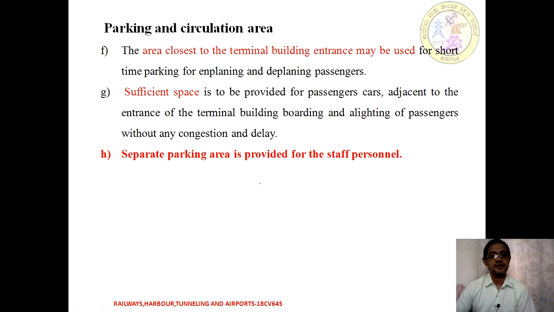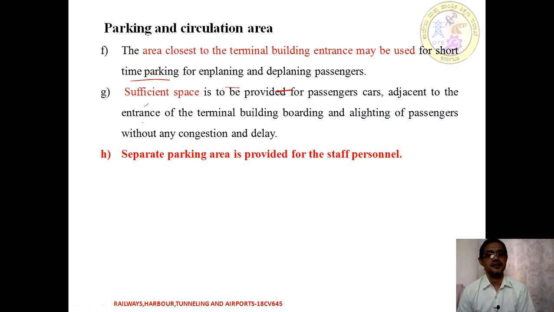Apart from that, the parking area we provide should be closest to the terminal building entrance and should allow a very short parking time. As I told you previously, parking area planning can be carried out easily if you provide the parking lot very close to the terminal building.